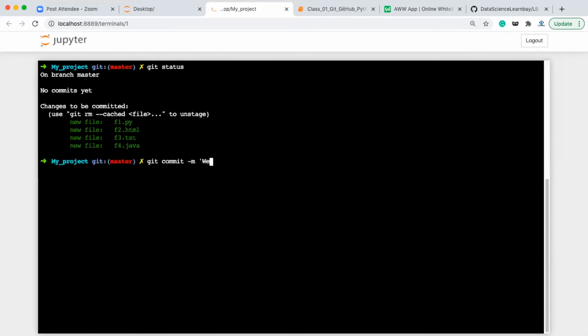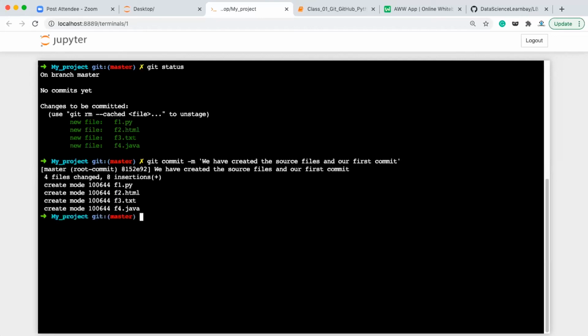Okay. So we can write here, we have created the source files. Okay. And our first commit. So this is important. Whatever message you write, this message will be maintained for every commit you do. So the commit messages should be unique and specific, describing what changes you have done. It is always recommended that you write the changes you have done into the commit message.